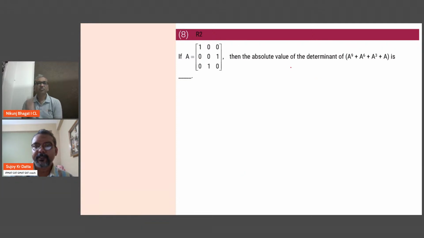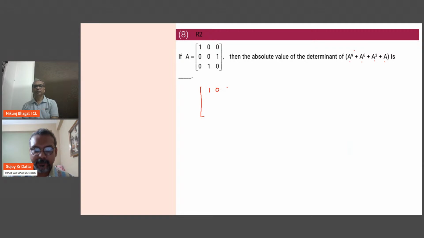Yeah, now. So here you have a 3 by 3 matrix. They're asking you to do A raised to the power 9. So you have to multiply 9 times, A raised to the power 9, keep on multiplying this, then A to the power 6, then A cube, and then A, then add them up, and then find the determinant. Okay, so it's a long thing. Obviously, when you have such a question, there must be some logic to this, some pattern will come up.